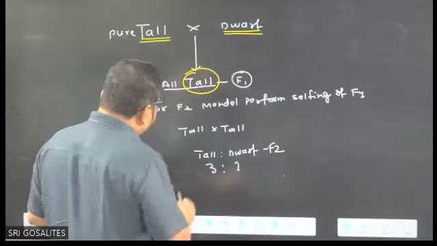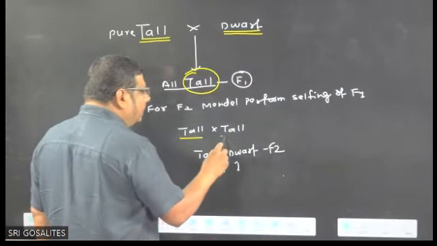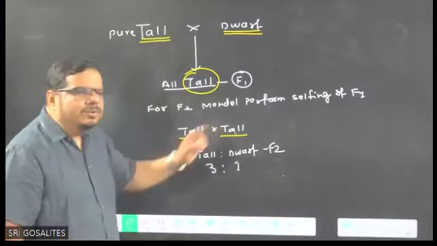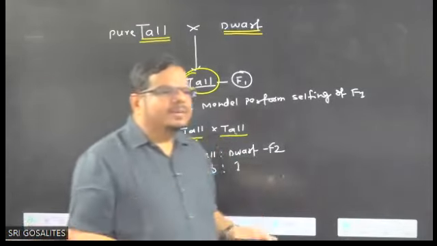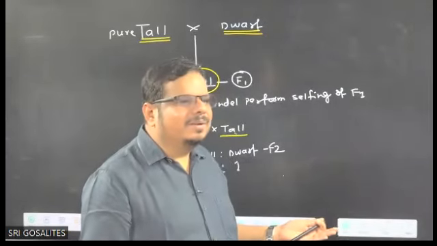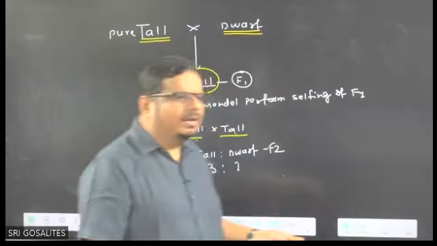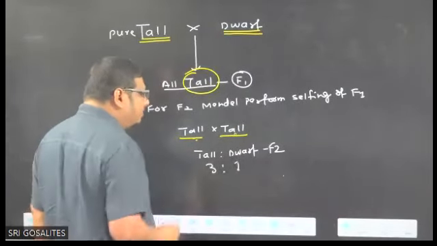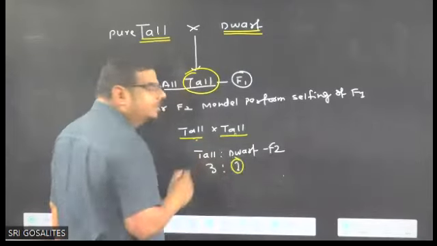And next time Mendel made a selfing of tall only. No parent was dwarf. Male reproductive organ, female reproductive organ, both were which one? Tall, having tall genotype. And in this case, when he was not expecting dwarf, he got the dwarf also.